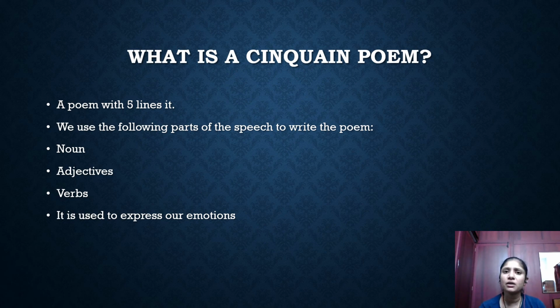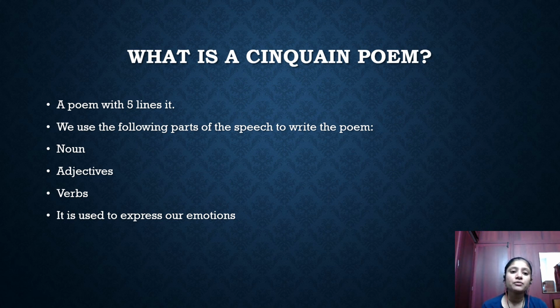We have already come across this a lot of times. Adjectives are the words that describe the noun on the basis of its color, size, shape, texture, smell, taste and all those, isn't it? And verbs are nothing but action. Whatever action you are doing is called a verb. So we need to know more about nouns, adjectives, and verbs to write a Cinquain poem.